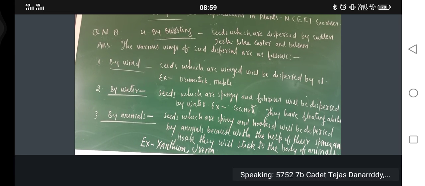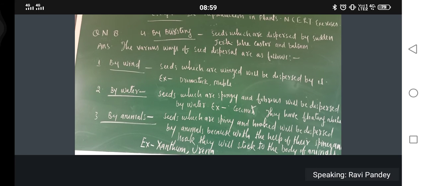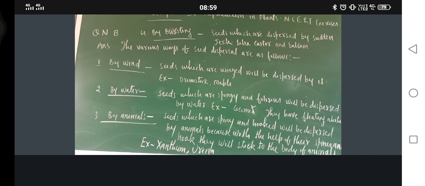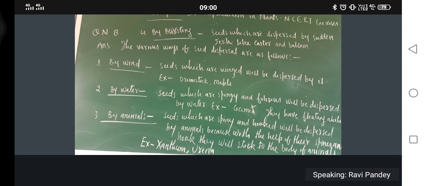They may be insects also. Wind dispersal of what? Seed. Means here our heading is seed dispersal. If seed is dispersed by wind, then we can say wind dispersal.